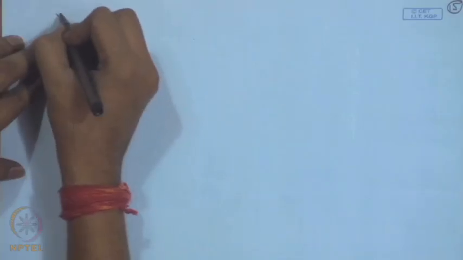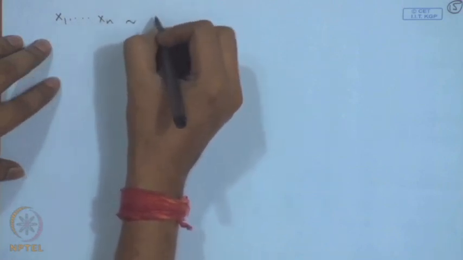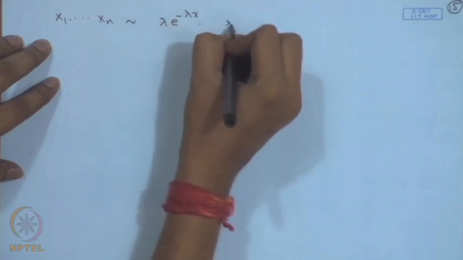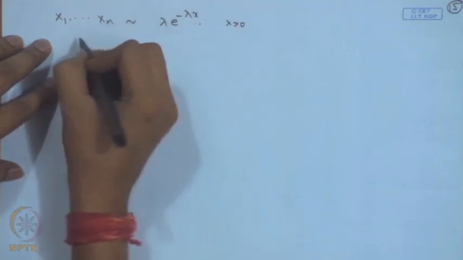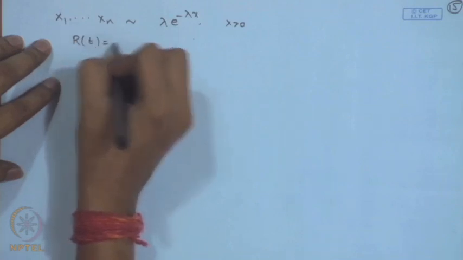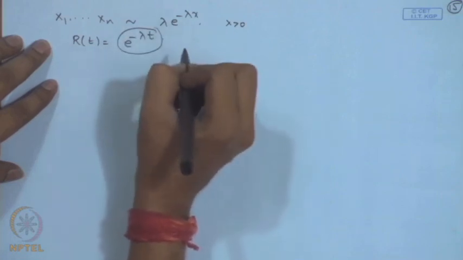Let me end with one example in the exponential distribution. Suppose we have a random sample from exponential distribution with parameter, say lambda, and we are looking at the reliability function R t is equal to e to the power minus lambda t. We want the UMVU of this.